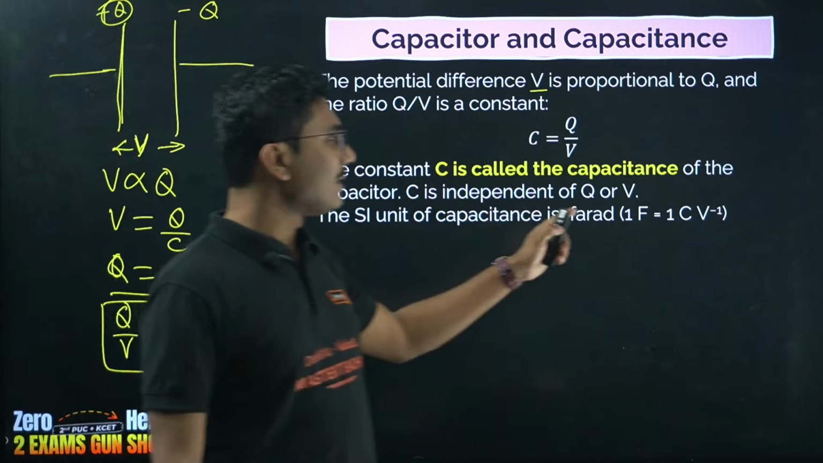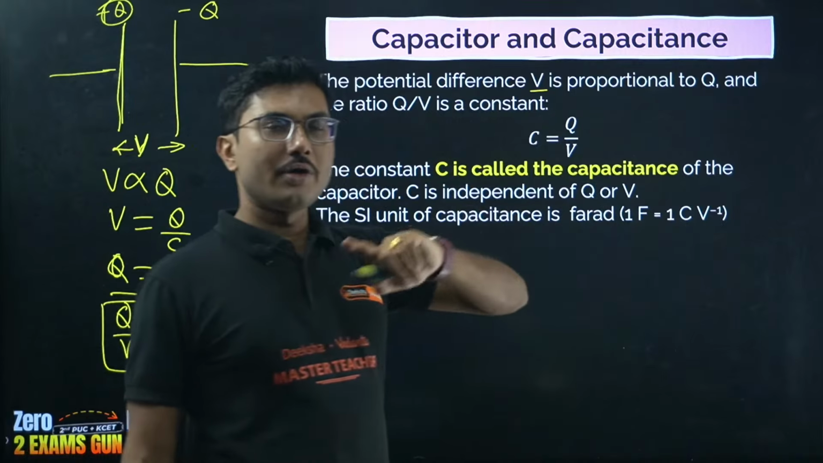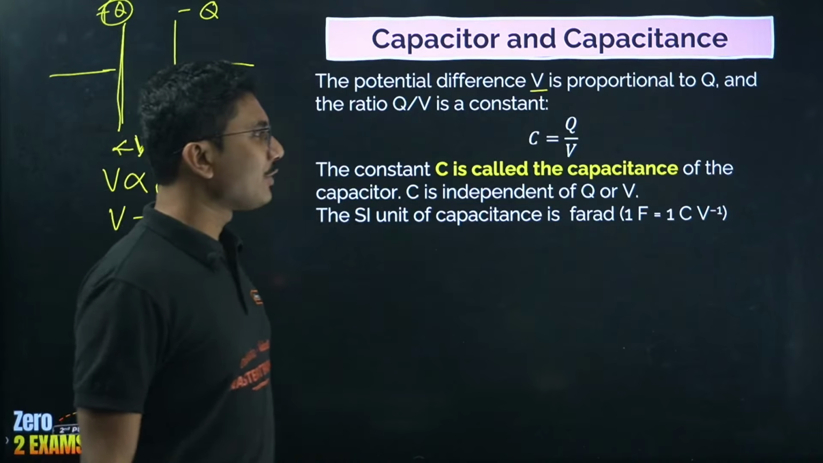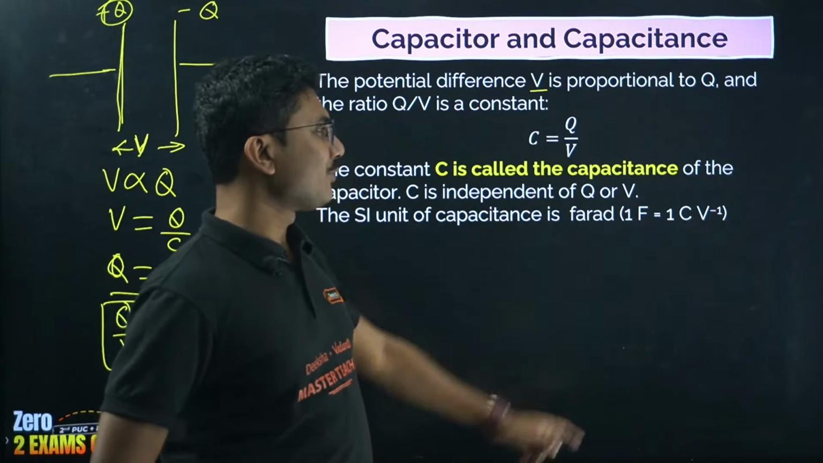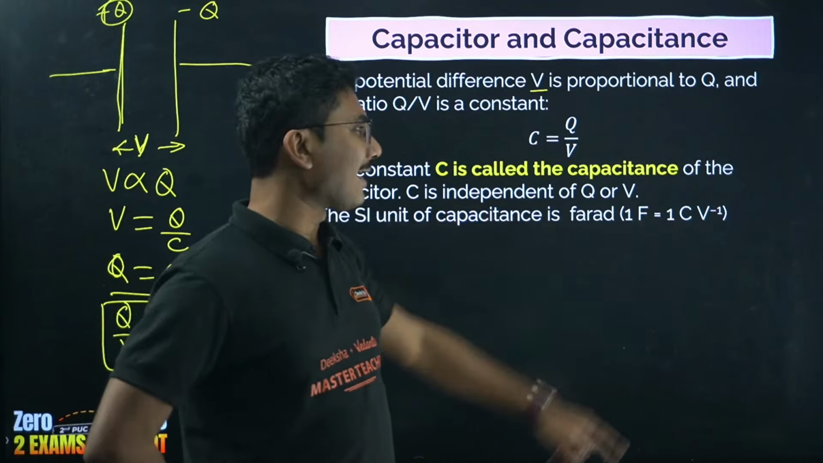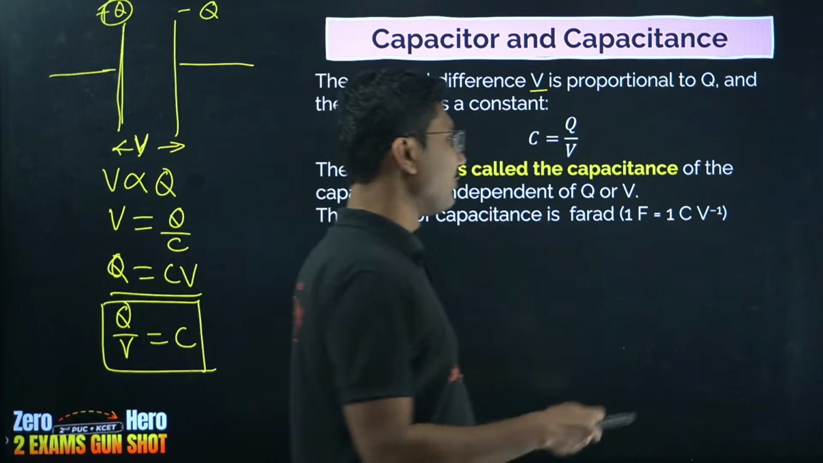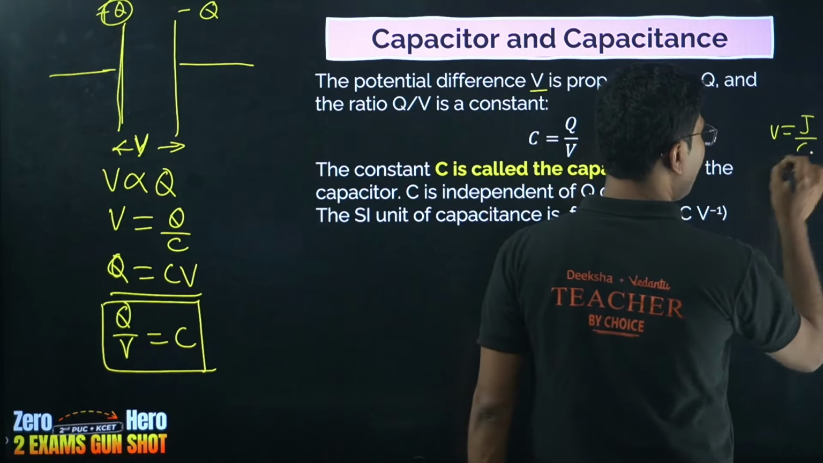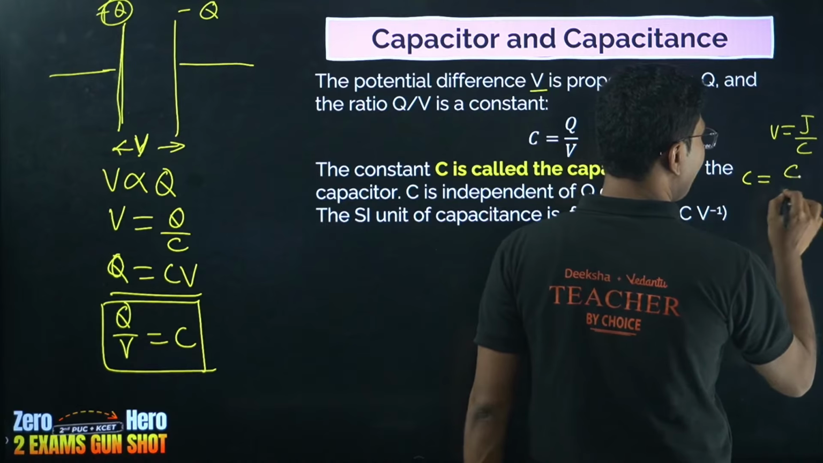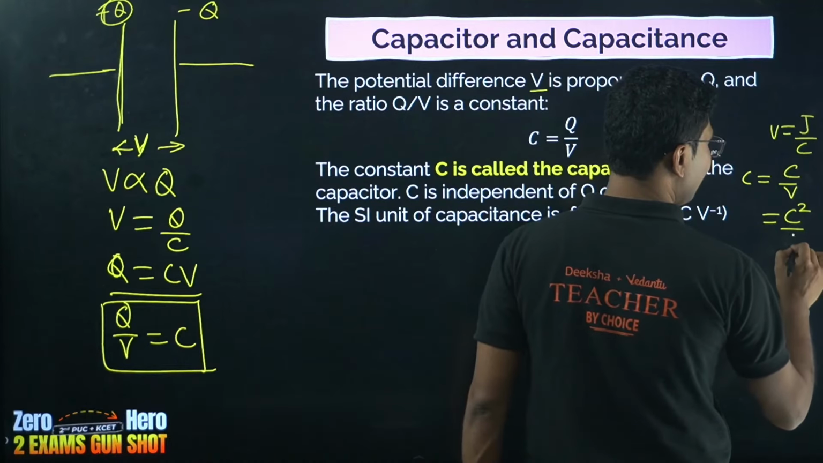The SI unit of capacitance is farad. Farad is coulomb per volt. Try and find the dimension of the capacitance, that might come in your exam. Volt is joules per coulomb and capacitance is coulomb per volt. So it is basically coulomb square by joule.